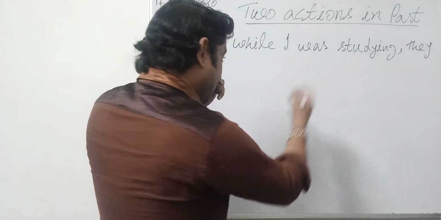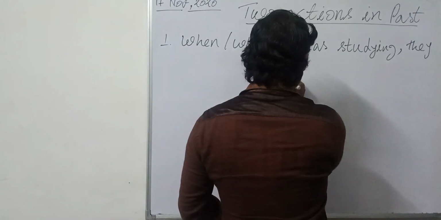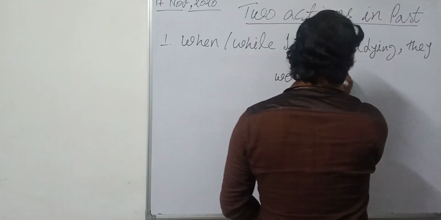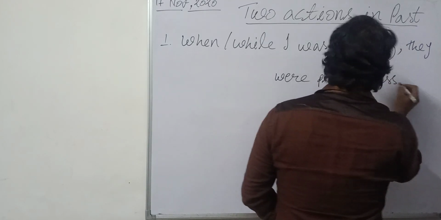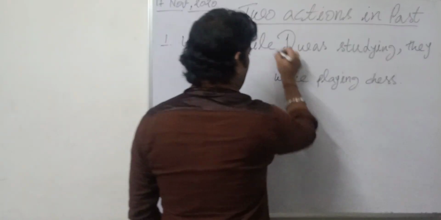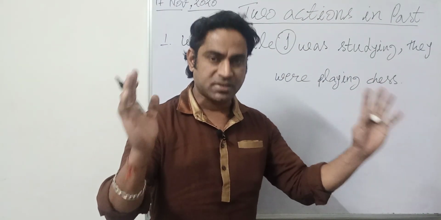Okay, so we are talking about some boys, suppose. So they were playing chess. So the first doer is: I was doing something. What was I doing? I was studying.